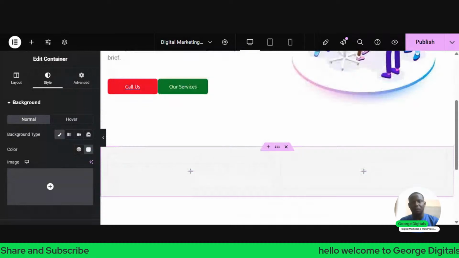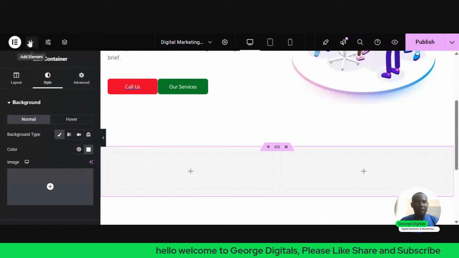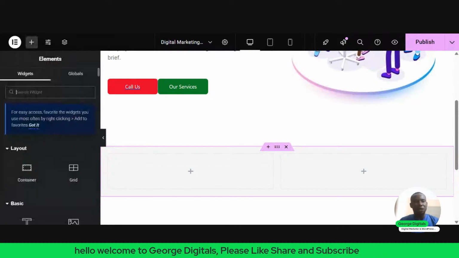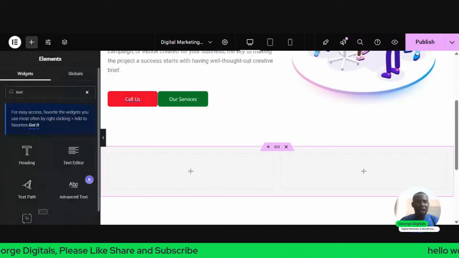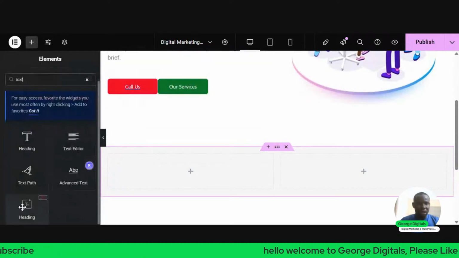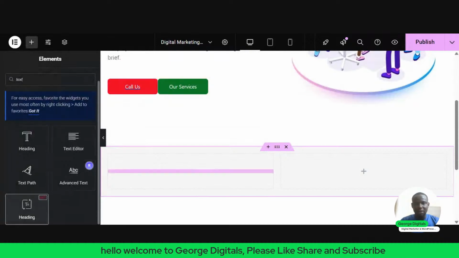So I'll click on the plus at the top again. So once I click on the plus at the top, the next thing I want to click on is text. I want to search for text. And once I search for text, the next thing I want to scroll down to is this place you see heading text at the bottom. I'll select it. I'll drop it here.